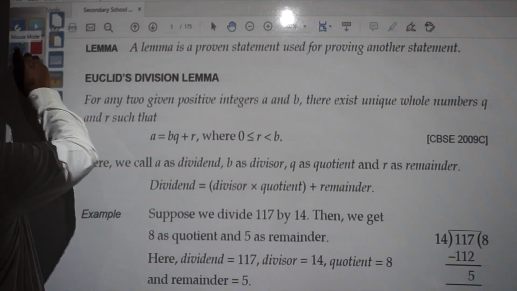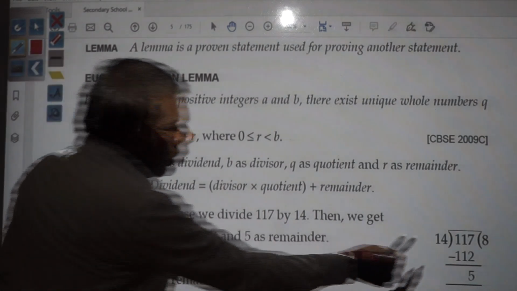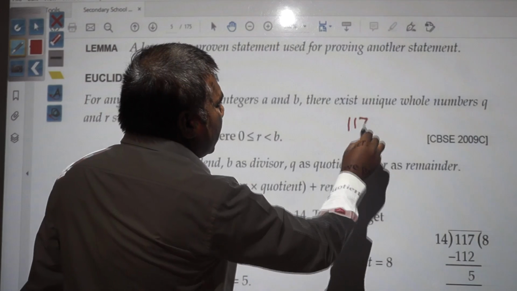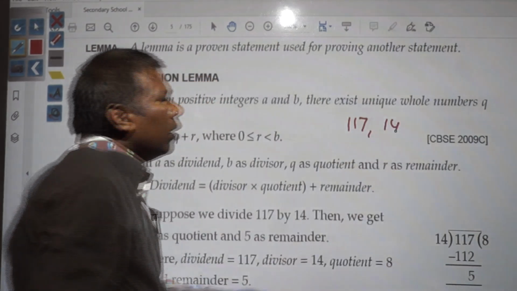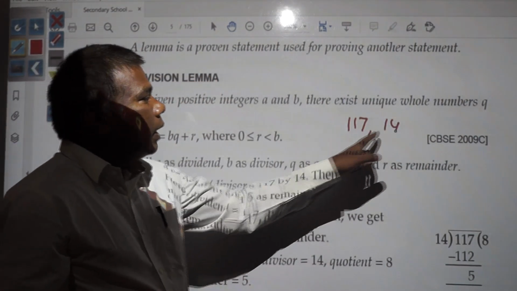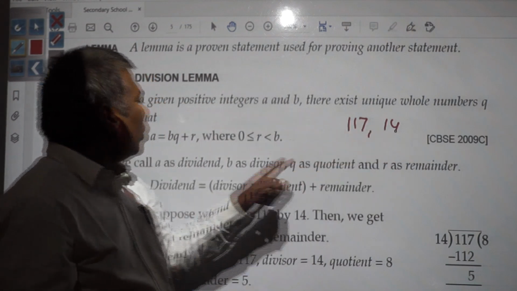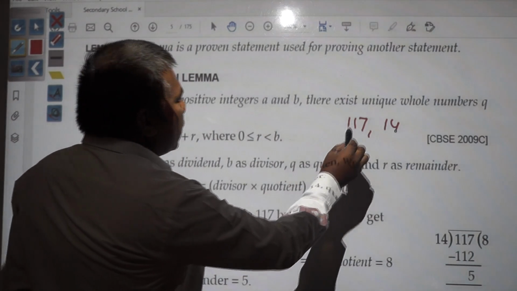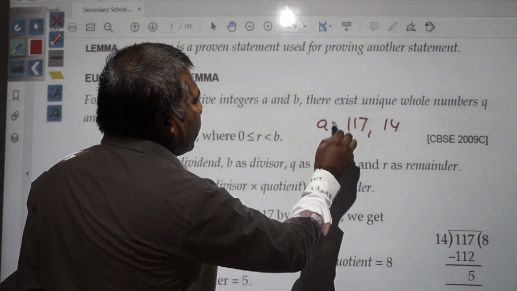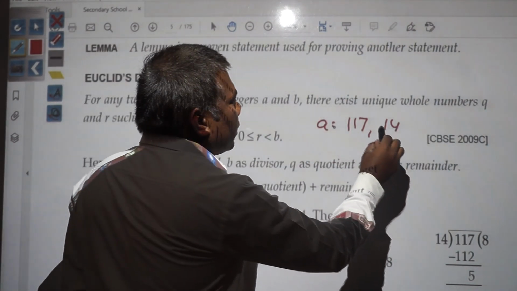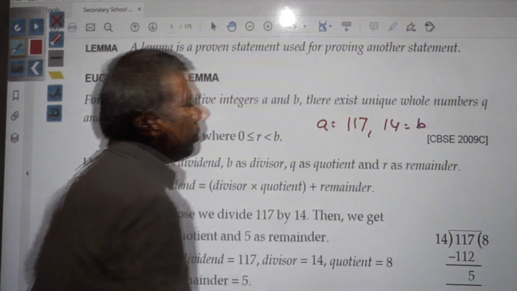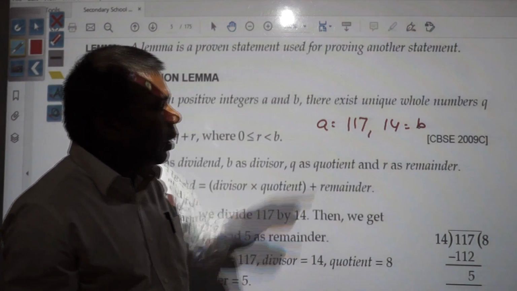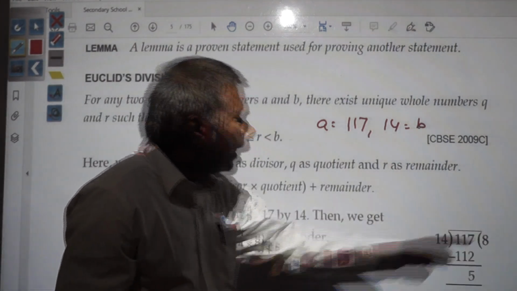If you have two integers, suppose 117 and 14. One integer is bigger than the other. So suppose in place of A you have 117, and in place of B you have 14. If you are dividing 117 by 14, what are you getting? 8 as a quotient.